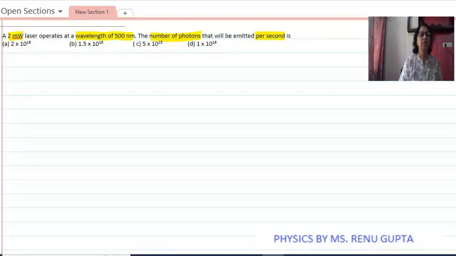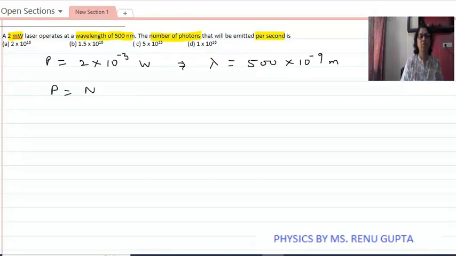So first we see we are given power is equal to 2 into 10 the power minus 3 watt. Wavelength is equal to 500 nanometer, means 500 into 10 the power minus 9 meter. Now we know that power is equal to number of photons emitted per second into energy. Therefore, number of photons is power upon energy, where energy is hc by lambda.